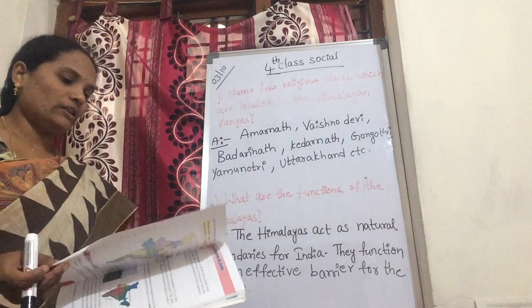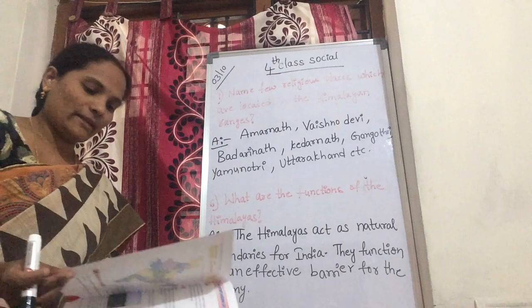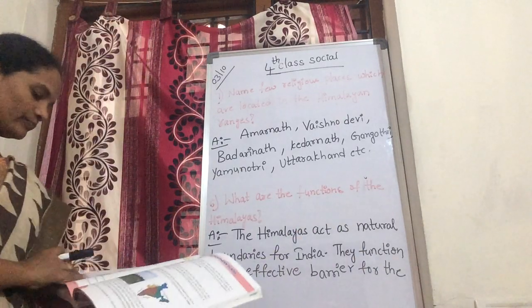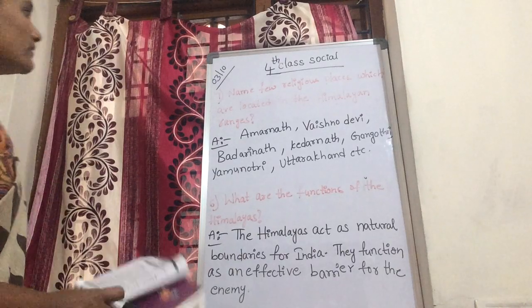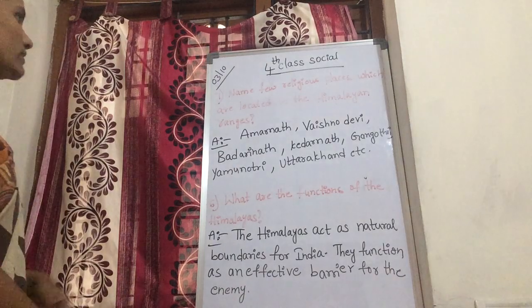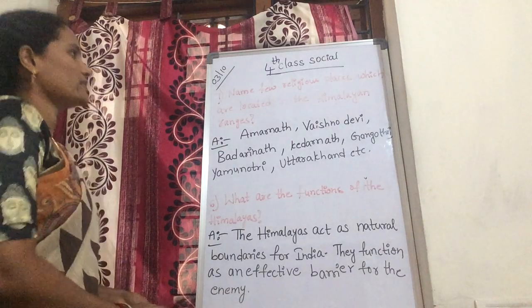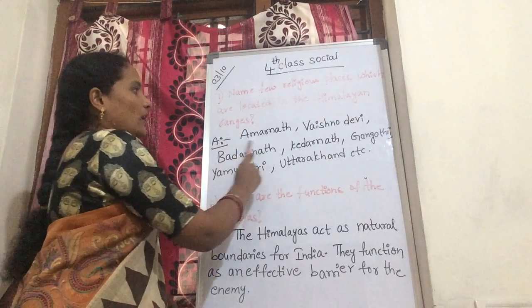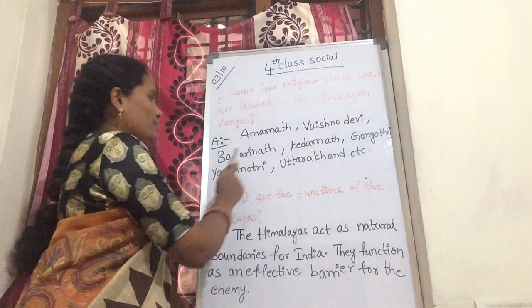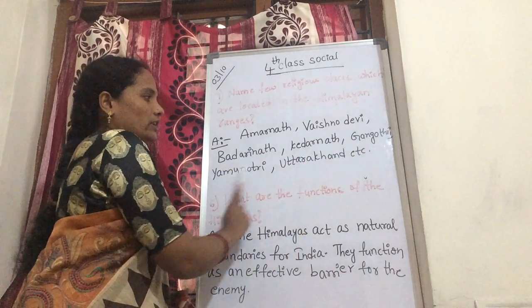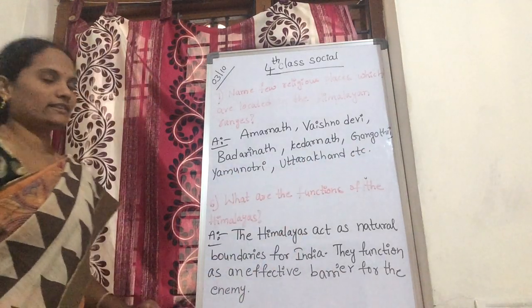In the next class, I will give fill in the blanks, yes or no, match the following. Okay, children. This is our questions and answers, up to seven question answers. Name a few religious places which are located in the Himalayan ranges. Amarnath, Vaishno Devi, Badrinath, Kedarnath, Gangotri, Yamunotri and Uttarakhand, etc.